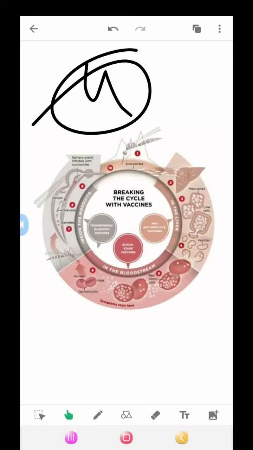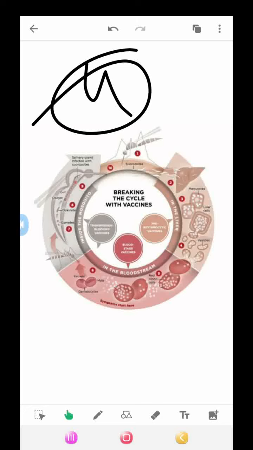And the last point is treatment. What is the treatment of Plasmodium? Quinine-based therapy is with quinine sulfate plus doxycycline or clindamycin or sulfadoxine-pyrimethamine.